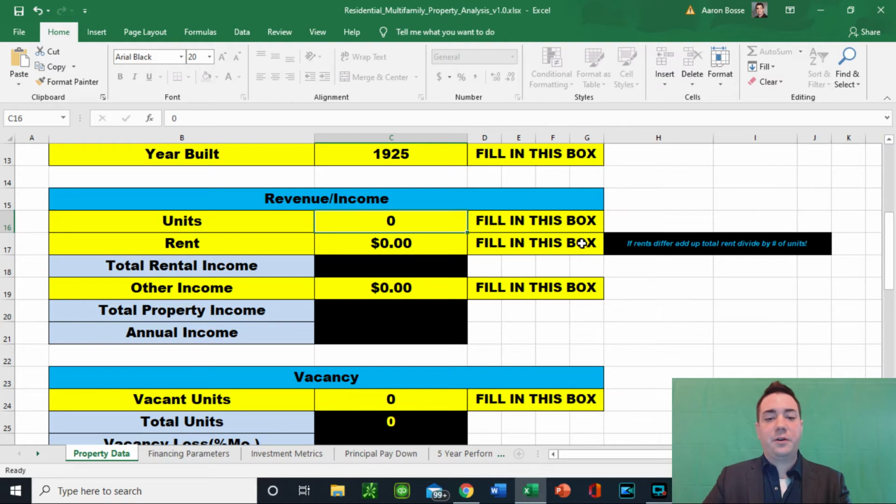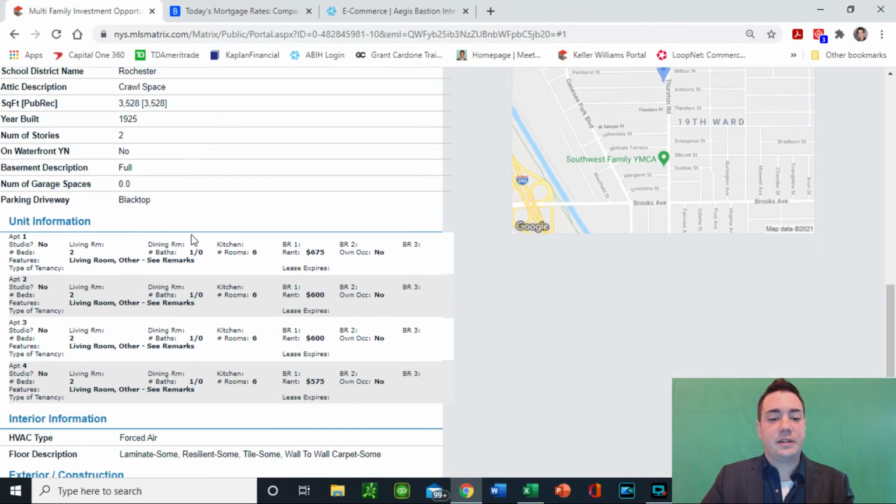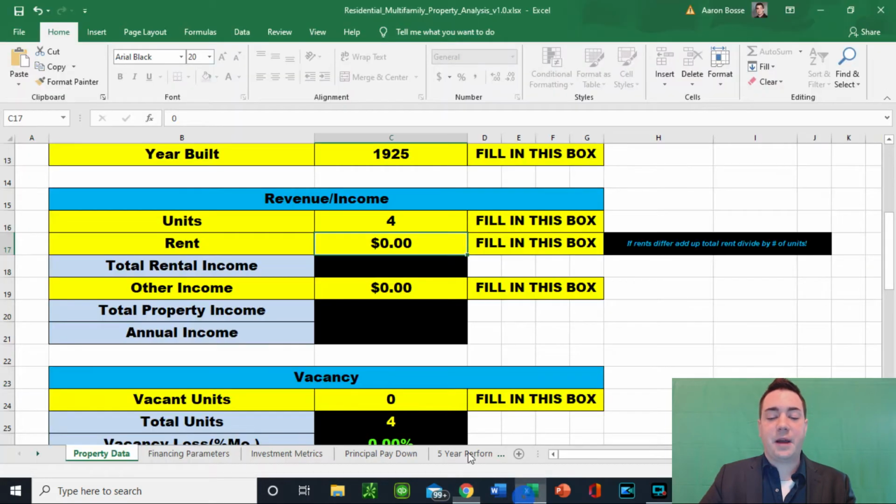So we have a 4-unit property, and the cool thing about the MLS listings is that they actually show you what the rent rolls are. This is going to be really important if you are serious about this, if you're looking at investment properties. If everything's rented out, you have no vacancy, this is going to be important to know. So this thing's bringing in about $600 per unit per month. And other income in this field, you'd be able to put like laundry, just anything else that you could charge a tenant for that would be specific to that.